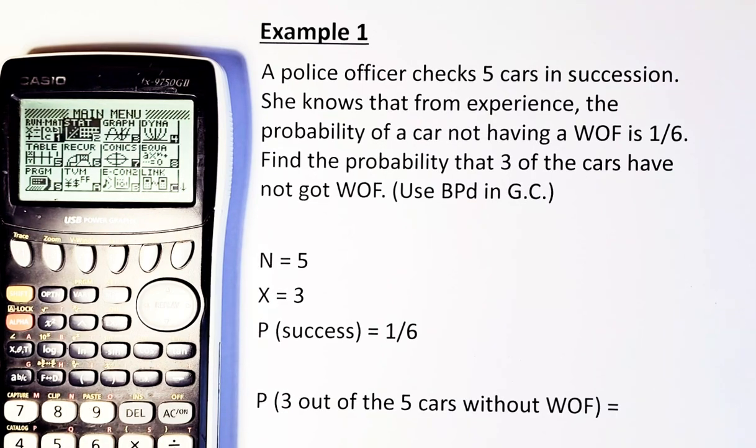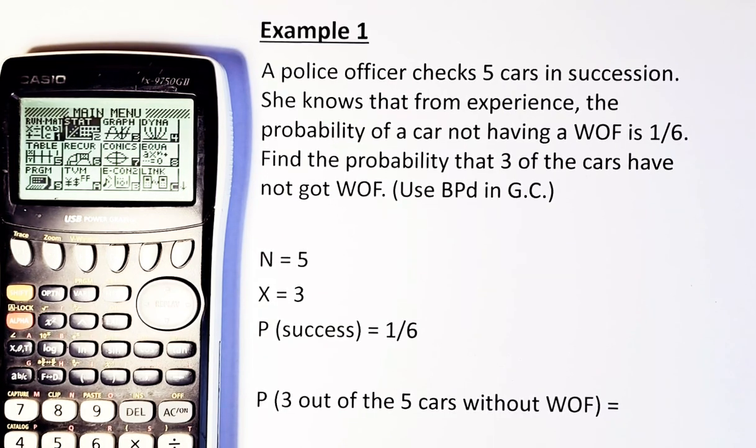So the question is, a police officer checks 5 cars at an intersection. She knows from her experience that the probability of a car not having a warrant of fitness is 1 out of 6. Find the probability that 3 of the cars have not got a warrant of fitness. Okay, how to do this?